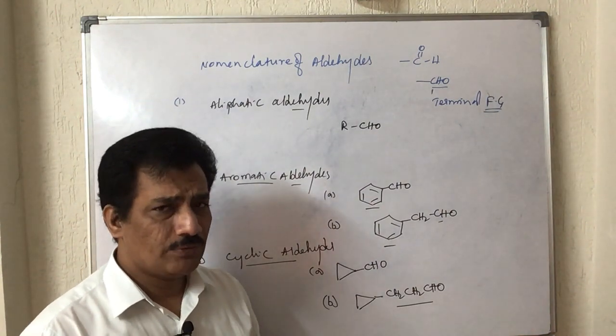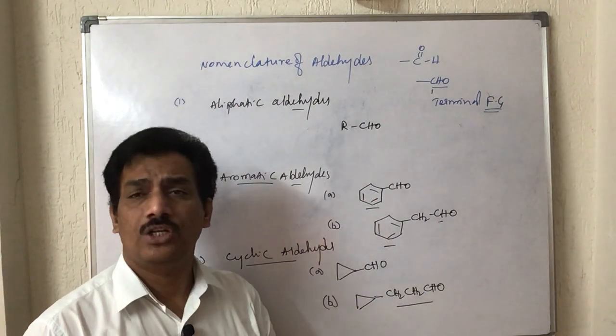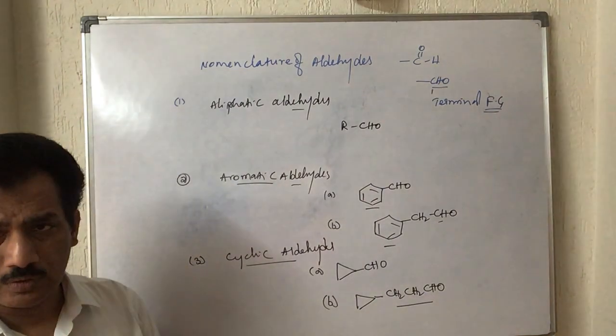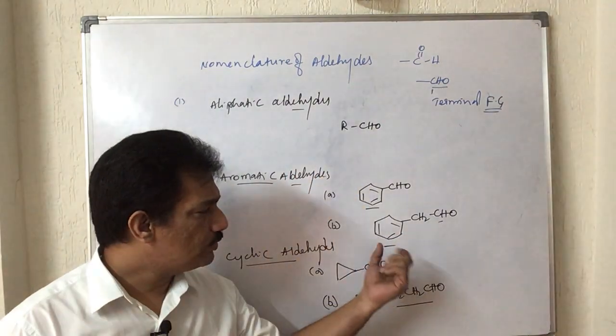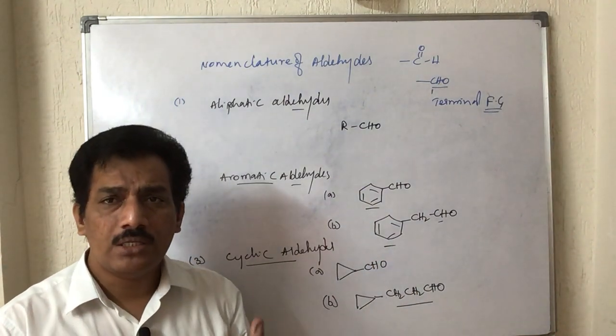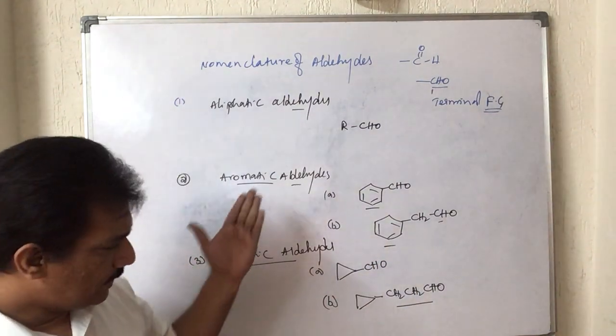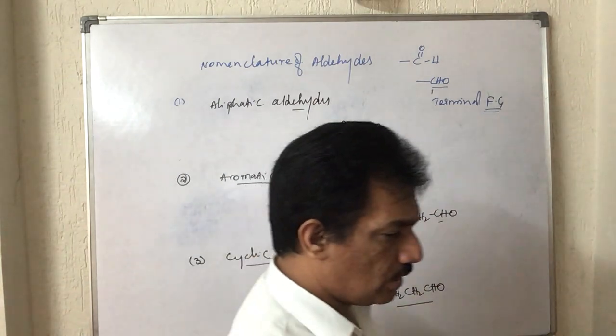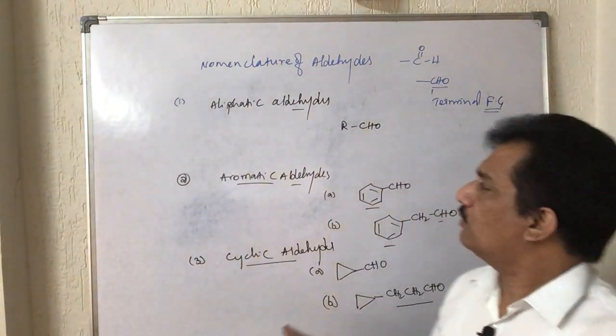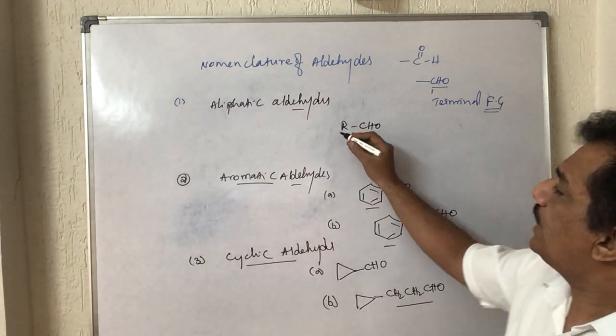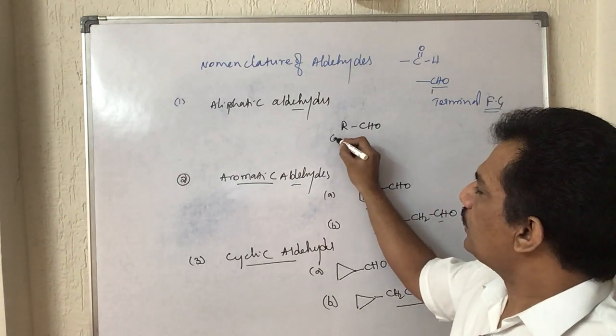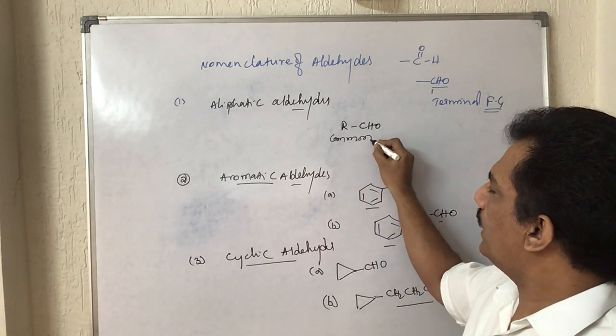Why we are classifying like this is that there is a slight variation in the naming of all these compounds. When we consider them, the naming is different. Now, for each of these groups, how do we start the name in general? Let me write the common names and IUPAC names of these aldehydes.